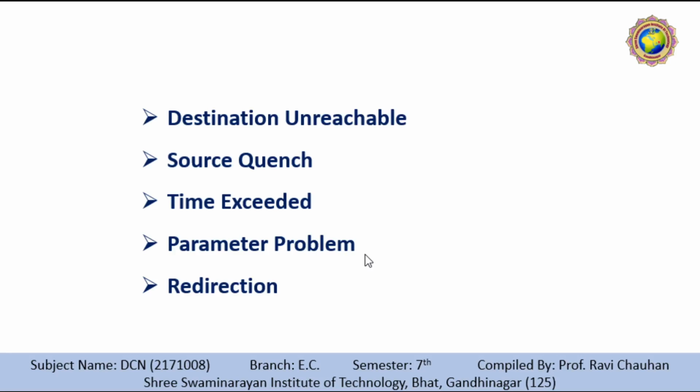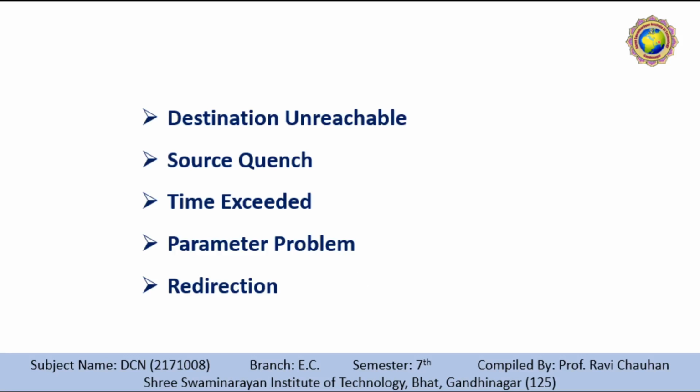Next is the parameter problem. Any ambiguity in the header part of the datagram can create a serious problem as the datagram travels through the internet. If a router or a destination host discovers an ambiguous or missing value in any field of a datagram, it discards the datagram and sends a parameter problem message back to the source.